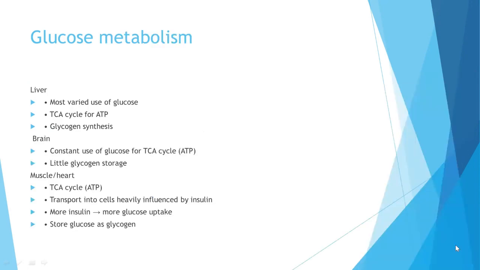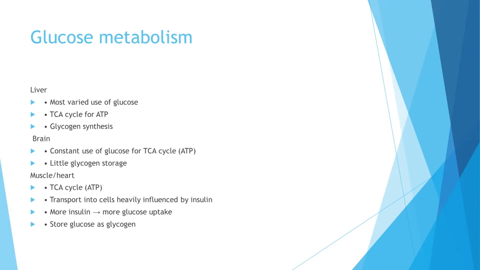Glucose metabolism generally occurs in the liver, brain, muscle, or heart. The liver has the most varied use of glucose. There is the TCA cycle for ATP synthesis, and there is also glycogen synthesis happening in the liver. In the brain, there is a constant use of glucose for the TCA cycle, and there is only a little glycogen storage. In muscle or heart, there is the TCA cycle, there is use of ATP, and there is transport into the cells heavily influenced by insulin.